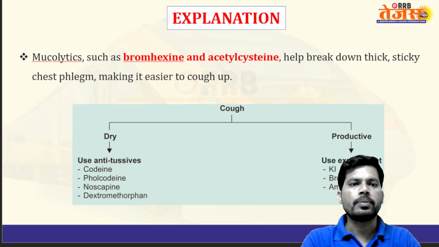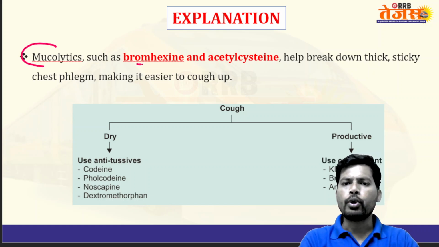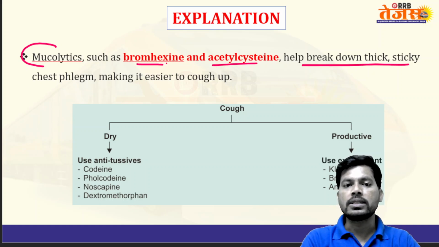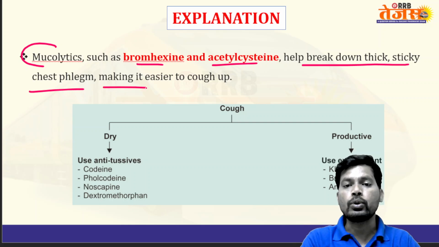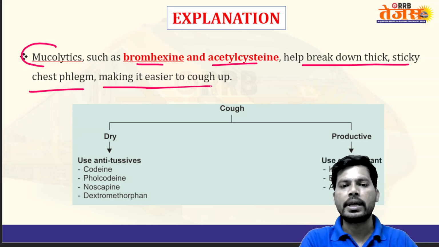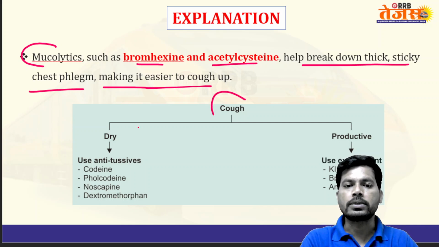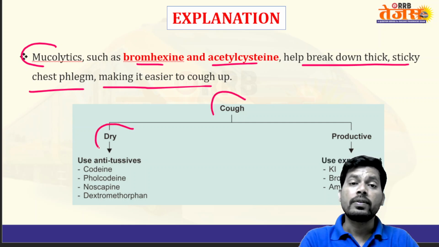The explanation: mucolytics such as bromhexine and acetylcysteine break down thick, sticky chest phlegm, nothing but mucus, a thick substance, making it easier to cough out of the body. Cough is generally of two types: dry cough without any secretions.